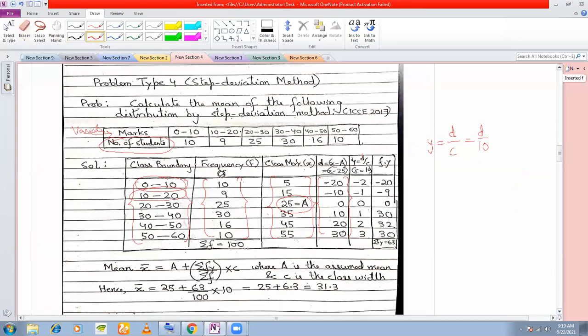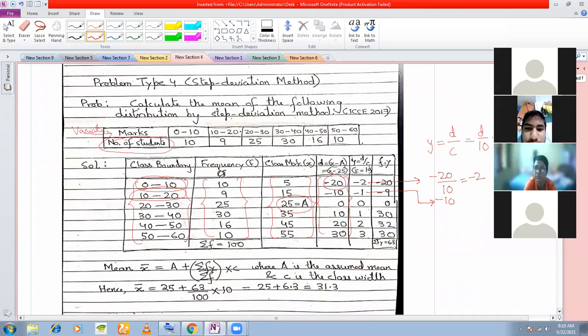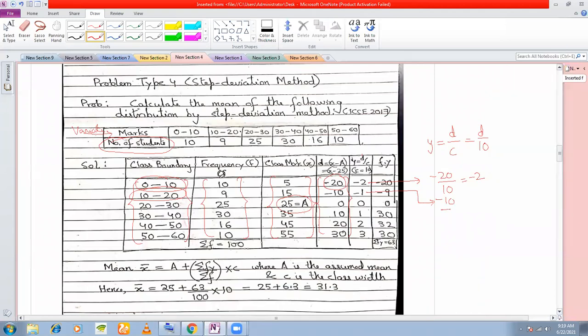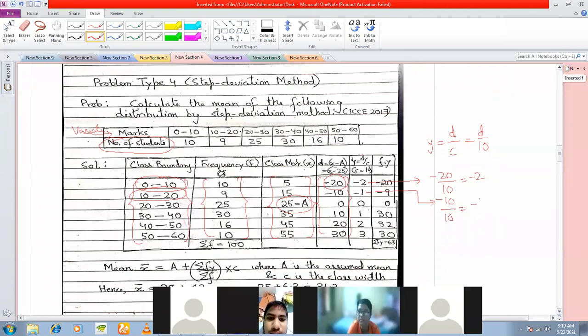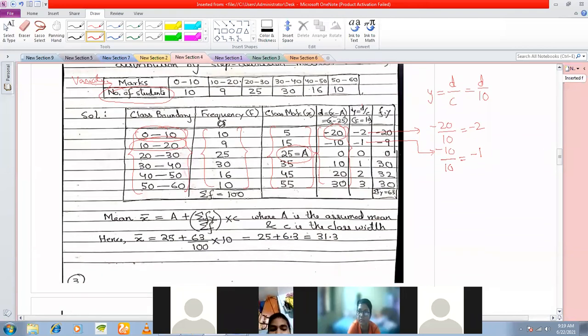The first value here will be the deviation. If you see here, it is minus 20. Minus 20 divided by class width 10 gives minus 2. For the second one here, you have minus 10 divided by 10, which is equal to minus 1. Okay. Next you have,